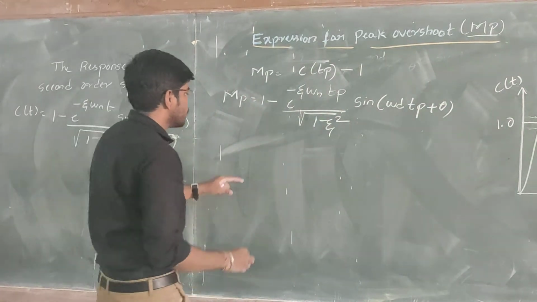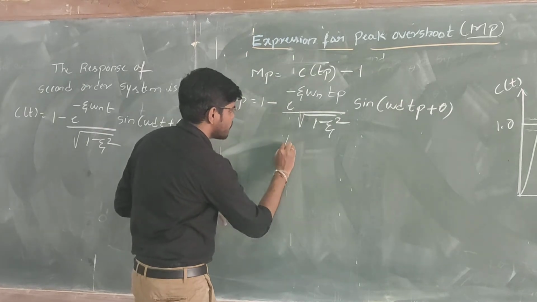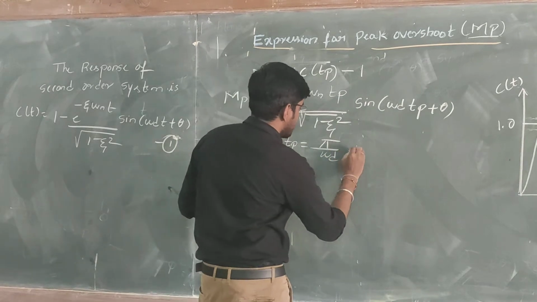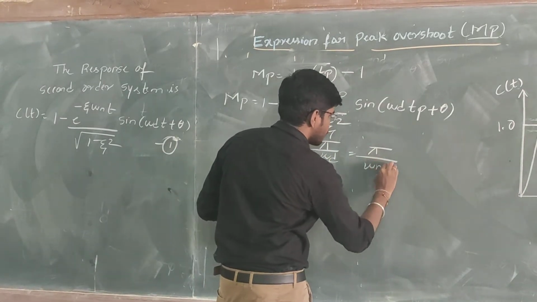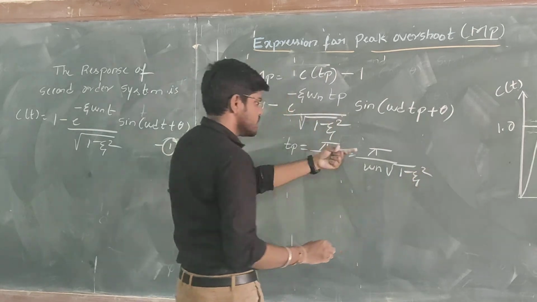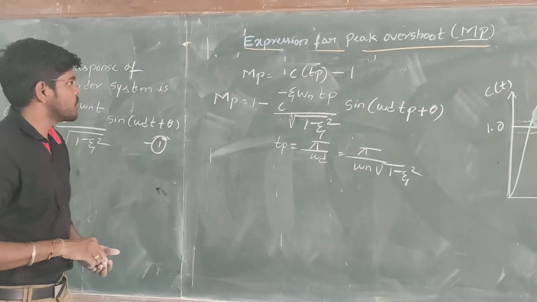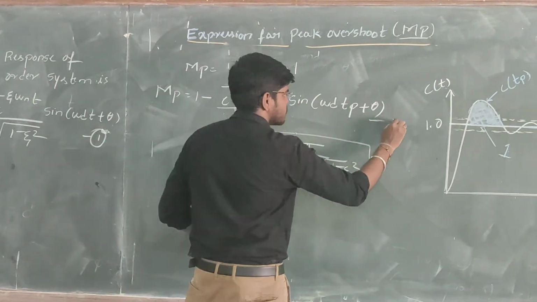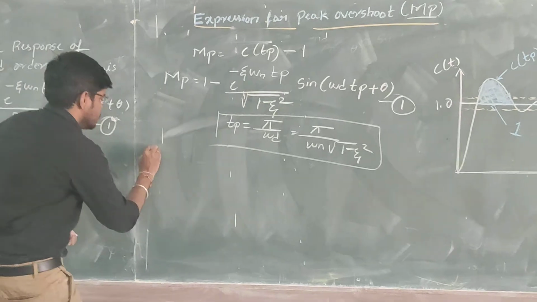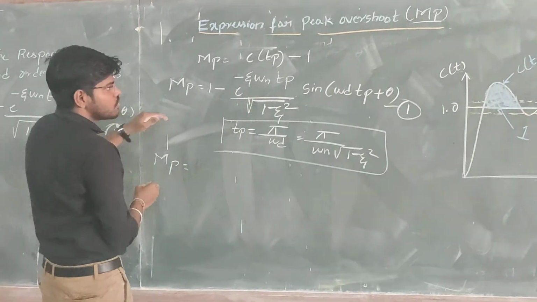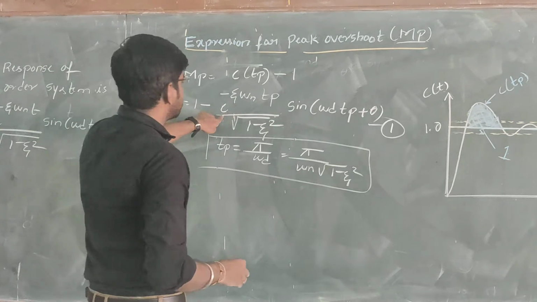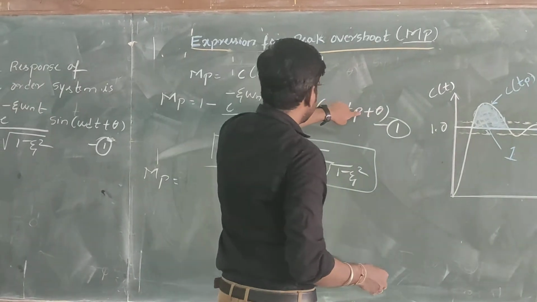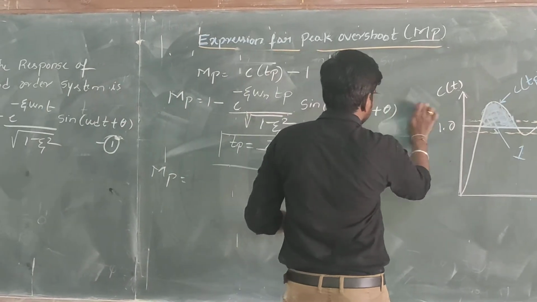We know that in the previous lecture we derived the expression for peak time. Peak time is given by pi divided by omega d, or pi divided by omega n into square root of 1 minus zeta square, where omega d is omega n into square root of 1 minus zeta square. Let us substitute this in the above equation. So Mp equals, looking at equation number 1, 1 minus e raised to minus zeta omega n Tp divided by square root of 1 minus zeta square, sine of omega d Tp plus theta, minus 1.